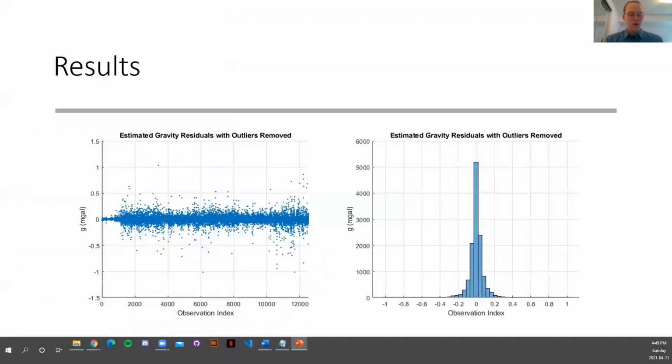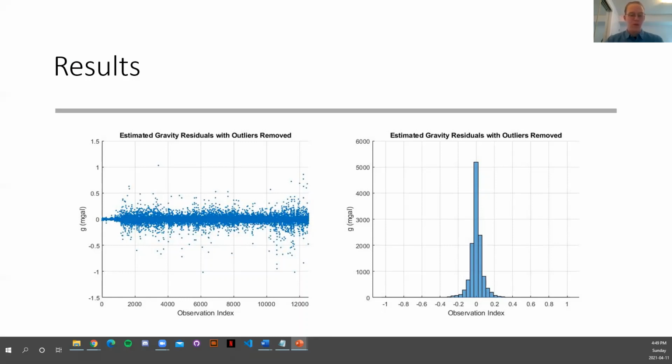Okay, so we can look at the results we've achieved. We were able to estimate the gravity value at every station, both absolute and relative stations. And on the left here, we see the residuals that we achieved. They are within our acceptance criteria of 1 milligauss, except for 3 outliers, which are on the verge of that acceptability region.